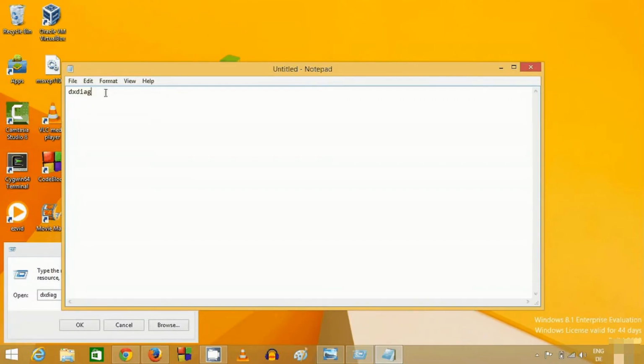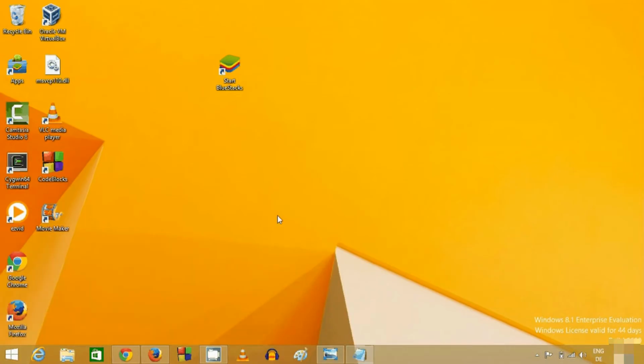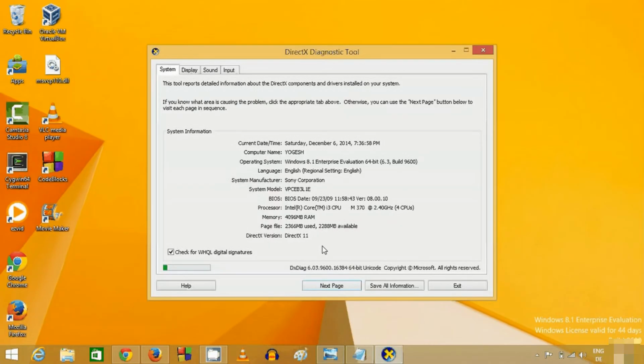I will also give this command in the description, so that you don't mess up the spelling. Just enter DXDIAG and press OK, and this will open the DirectX Diagnostic Tool, and you can see DirectX 11 is installed on your system.